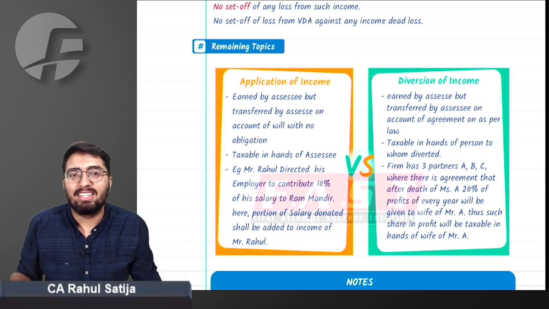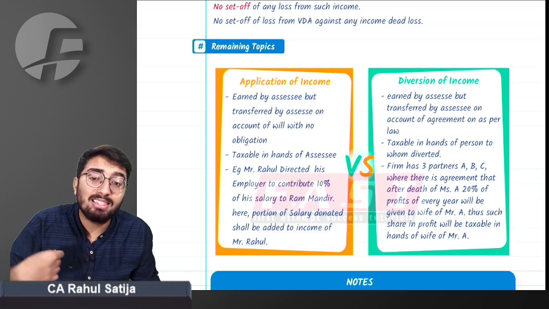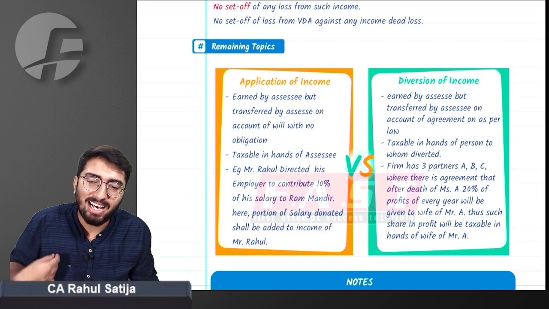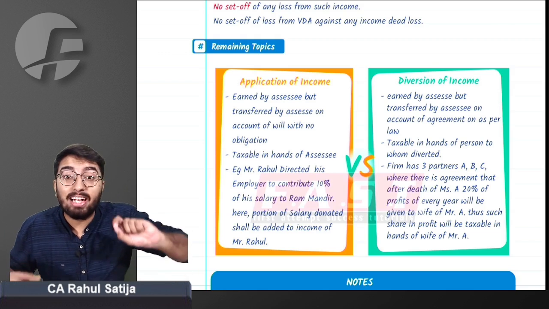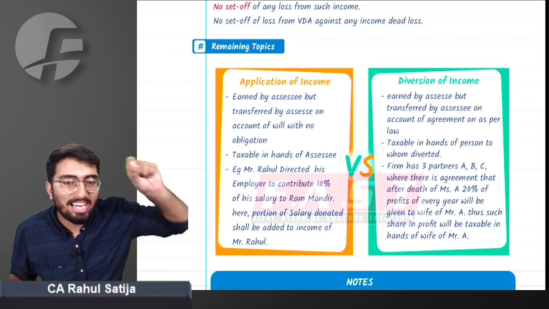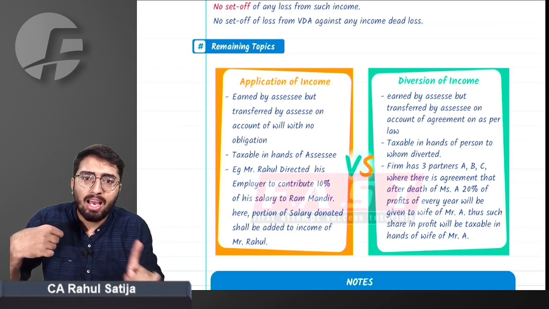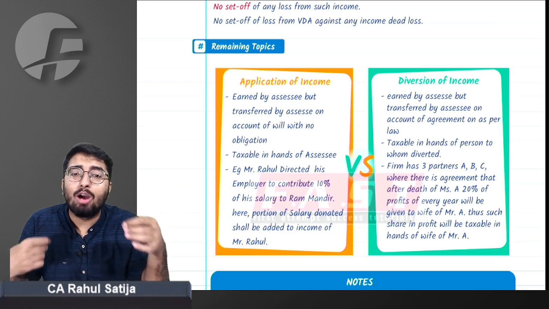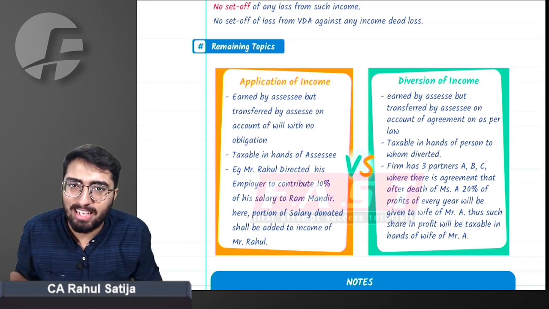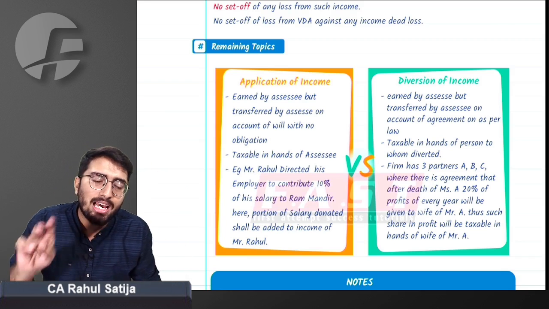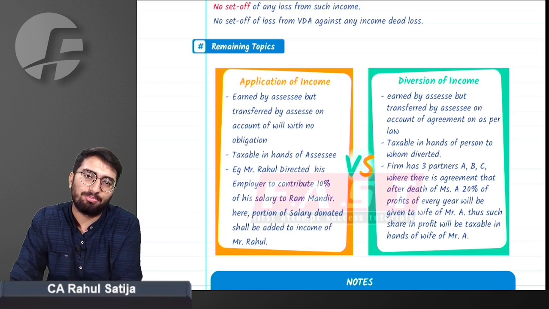Now, in whose hands the salary will be taxable? The right answer is, since salary is being accrued to me, it will be first taxable in my hand. Then it will be treated as application. I will be giving it as donation, and that salary will again be taxable for Tirupati Balaji Trust. That means if I receive an income, I transfer it to any other person out of no obligation, out of my will, then it will be treated as application of income. In such cases, that salary is taxable in both the hands. Not just me, but in both the hands, it will be taxable.